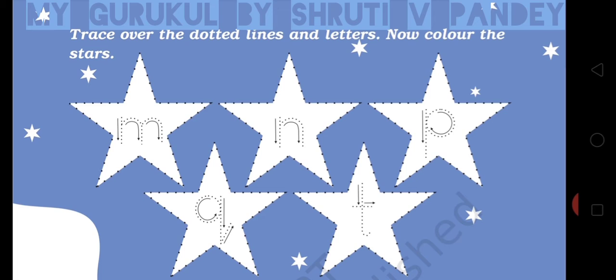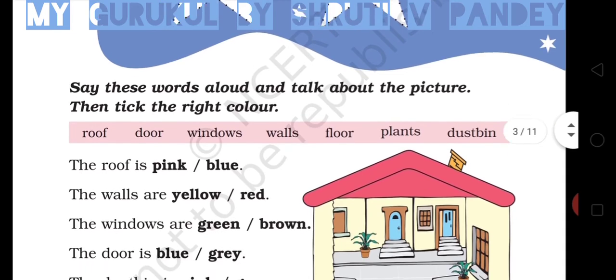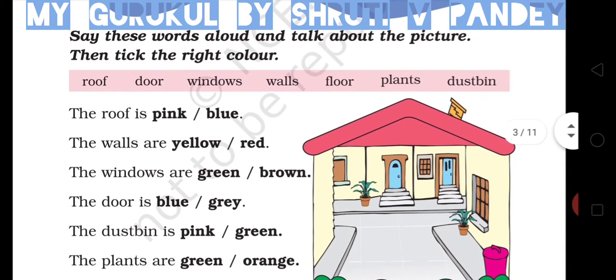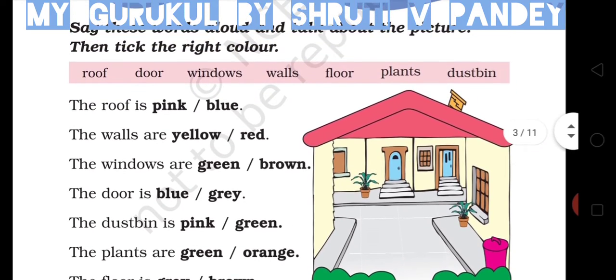Say these words aloud and talk about the picture. Then tick the right color. Here you can see a picture of a house. And the house's roof is pink. The walls are yellow. The windows are brown. And the door is blue. There is a dustbin which is pink in color. The plants are green and the floor is gray.